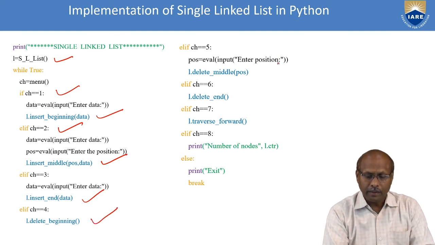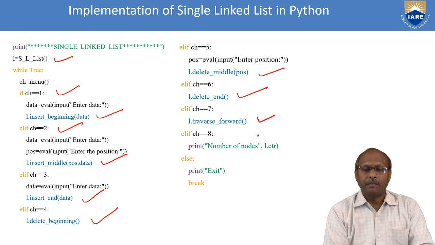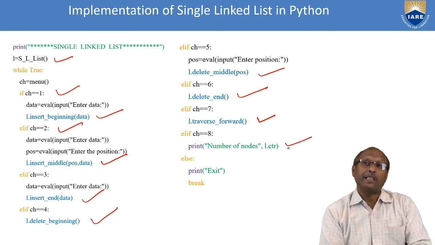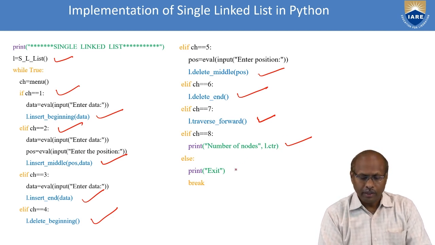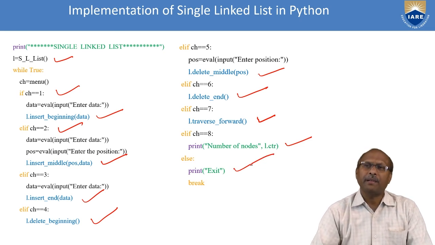If it is 5, delete in middle. If it is 6, delete at end. If it is 7, traverse forward. If it is 8, number of nodes, which is the counter we already mentioned. And if it is 9, exit. So this is the way you can write a complete program.